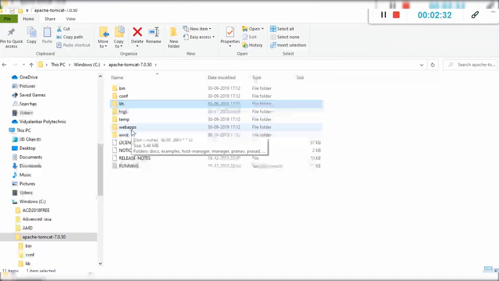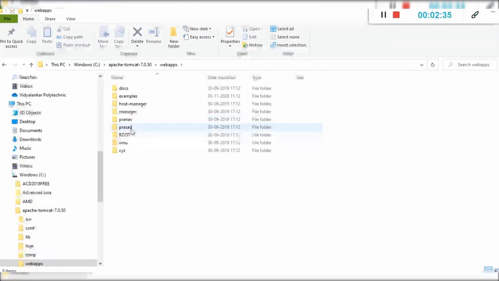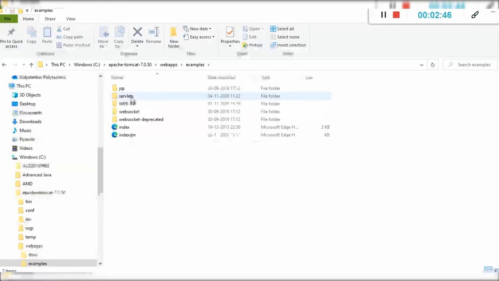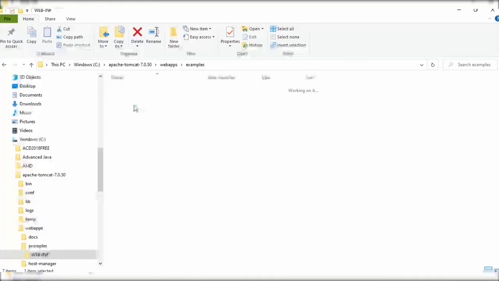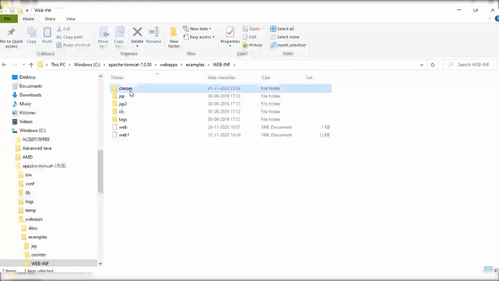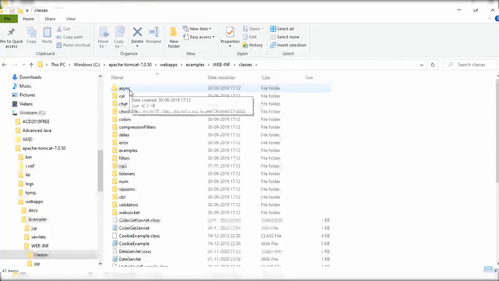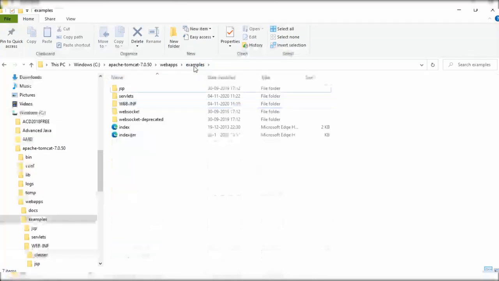Next is webapps. In webapps, example is a user defined folder. You can create any folder with your name. In that user defined folder, again you have to create a WEB-INF folder. Inside WEB-INF, create classes. Now in this classes folder, you should save all Java programs. And if there is an HTML file, then it should be saved in the example folder.